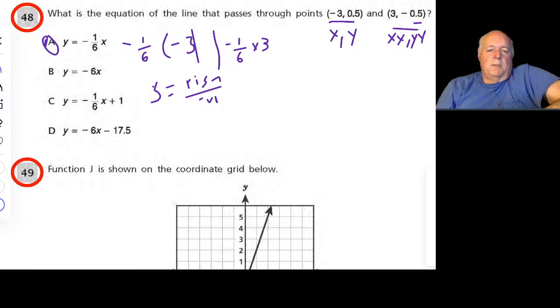Another way this is normally written is delta y over delta x.